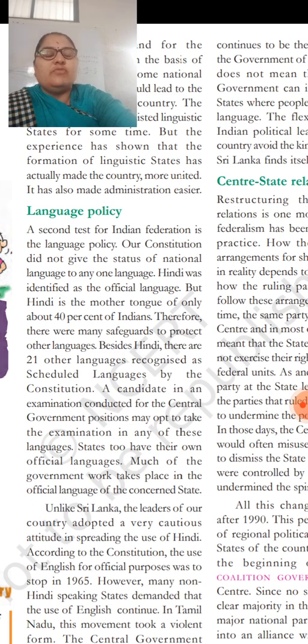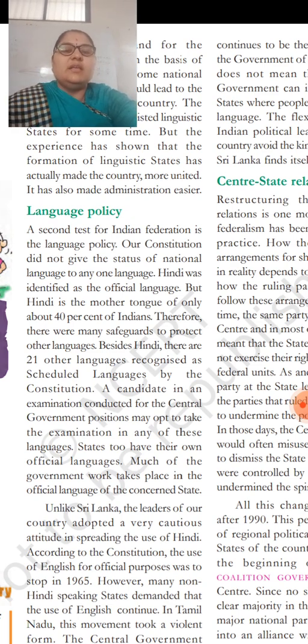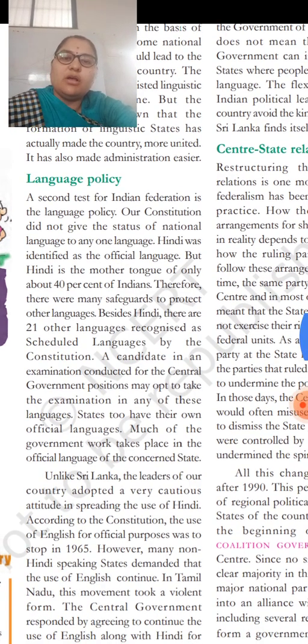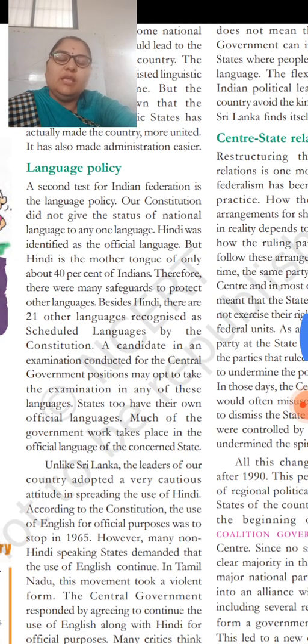Next one is the language policy. A second test for the Indian Federation is the language policy. Our constitution did not give the status of national language to any one language. So there is no national language in our country, right? Hindi was identified as the official language. Hindi was made just the official language, but it was not declared as a national language.